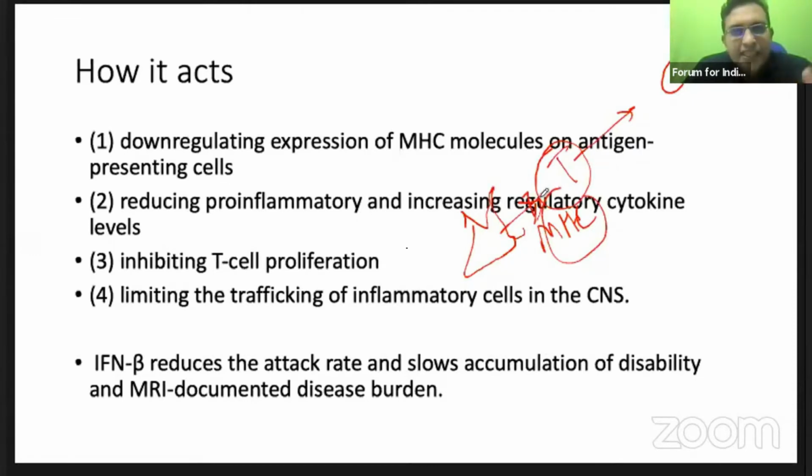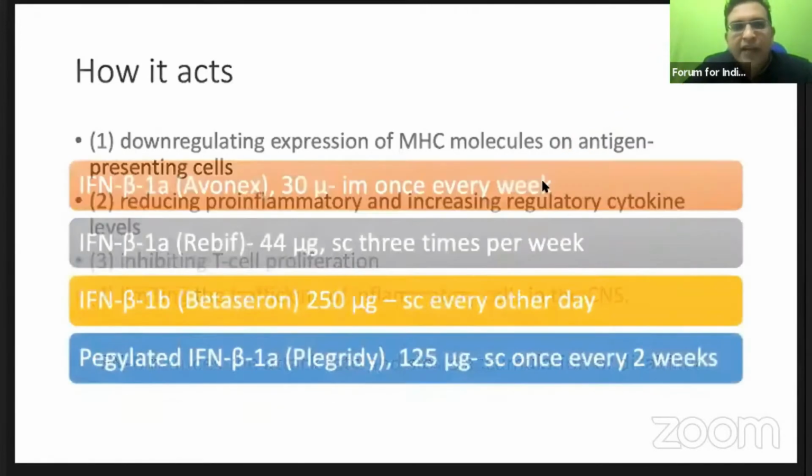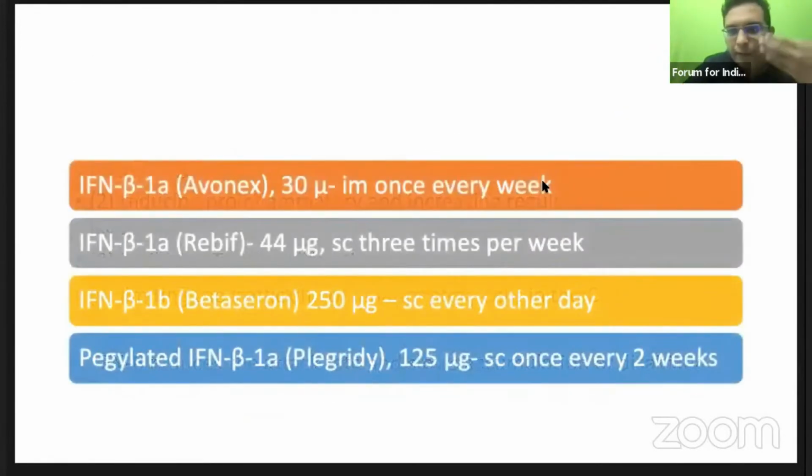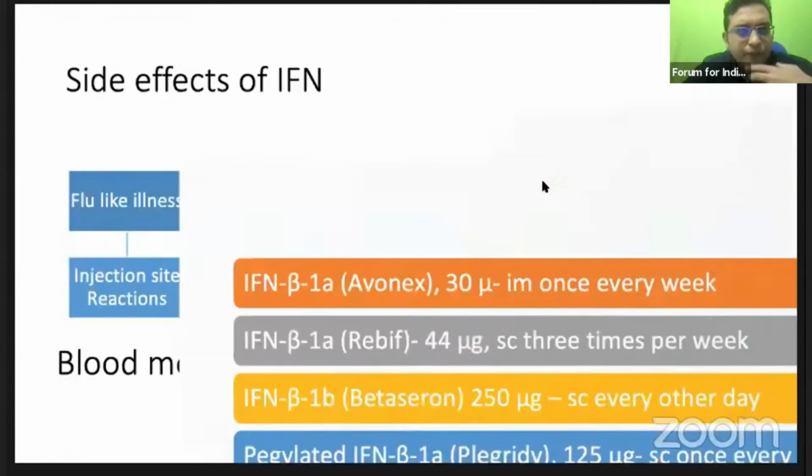So once the MHC molecules are downregulated, nothing further happens. So this prevents the attack rate, and the MRI will show fewer active lesions. So these are the drugs, interferons. If you pegylate it, it can be used for a prolonged interval. So study this, it could be useful.